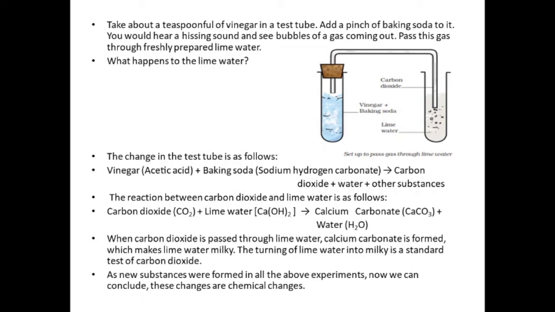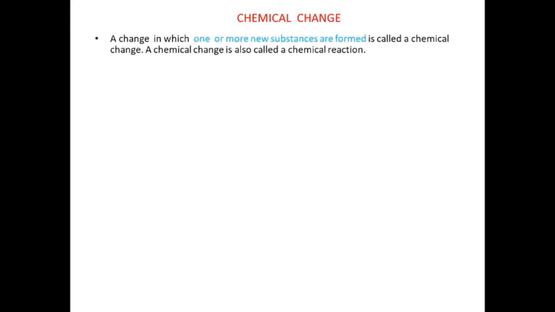So in this experiment also, a new substance is formed. Whatever examples we have discussed, we can conclude one thing, that in all these experiments a new substance was formed. So these are not examples of physical change, rather all of them are chemical changes. Now we can define chemical change. The change in which one or more new substances are formed is called a chemical change. A chemical change is also called a chemical reaction.